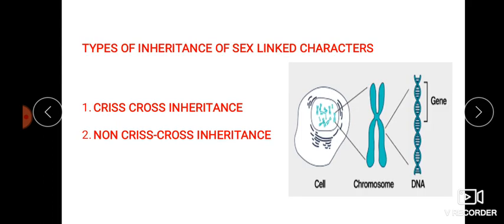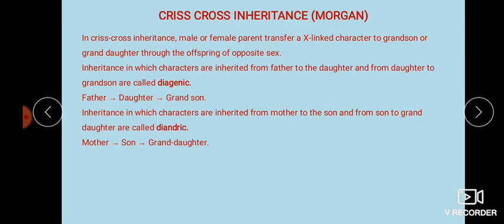Okay, based on sex linkage, there are two types of inheritance of sex-linked characters: criss-cross inheritance and non-criss-cross inheritance. Let's look at criss-cross inheritance. It was found out by Morgan.